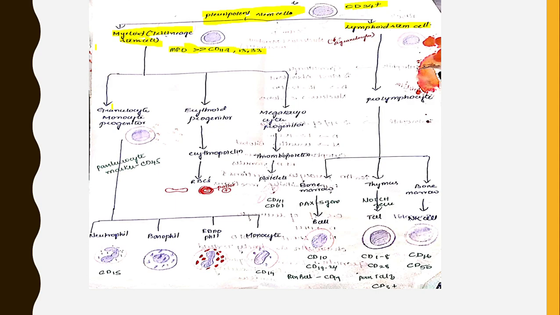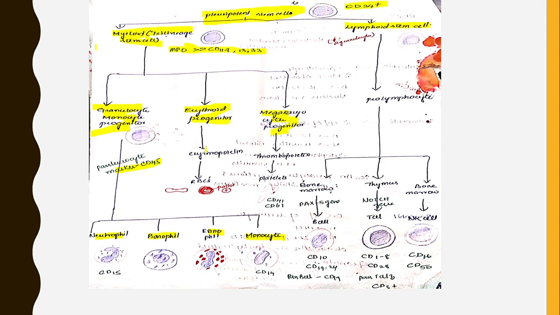Myeloid lineage gives rise to granulocyte monocyte progenitors, erythroid progenitor, megakaryocyte progenitor. These granulocyte monocyte progenitors are divided into neutrophils, basophils, eosinophils and monocytes. These are granulocytes. Pan-leukocyte marker is CD45.